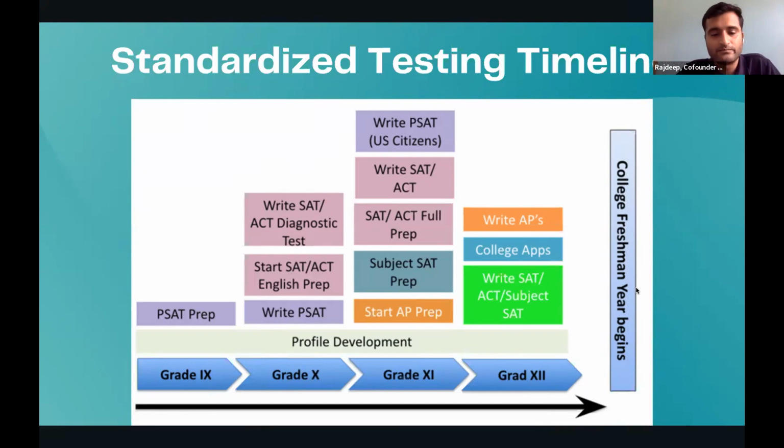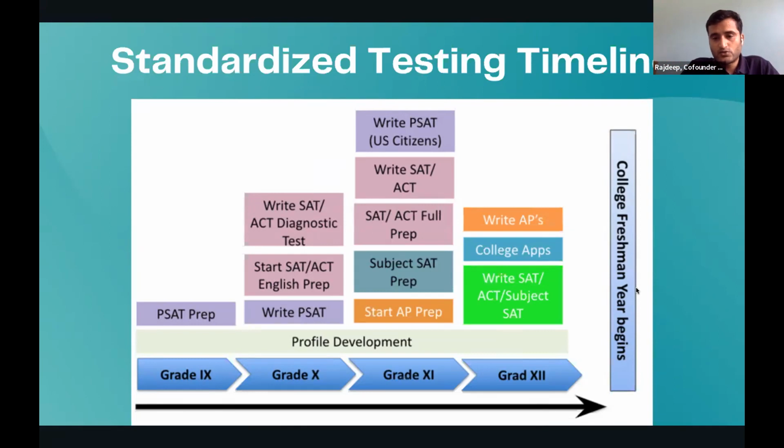So you can write the May exam if you have started preparing almost 6-8 months before that. Then you move on to grade 11, and by this time you should have finished your SAT. If you are a US citizen, you should write the PSAT for the scholarship, which is also known as NMSQT, the National Merit Scholarship Qualifying Test. This is also the year where a lot of students write AP exams. By the end of grade 11, they want to write 2 or 3 AP exams. Again, they are not just doing it for college credit, they're doing it predominantly to showcase that they've done more than what their peers have done, right?